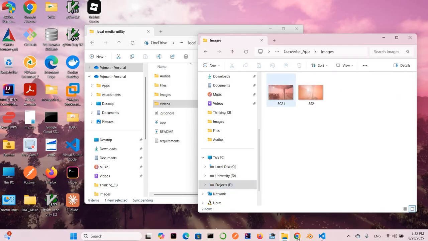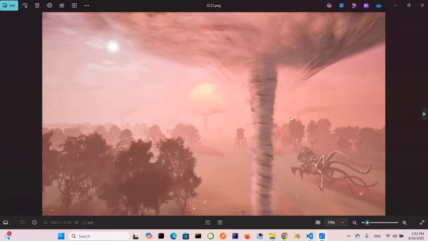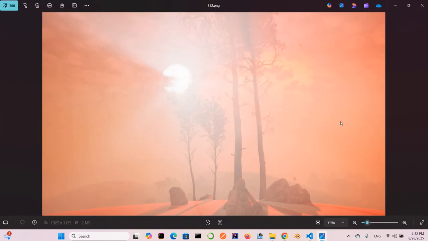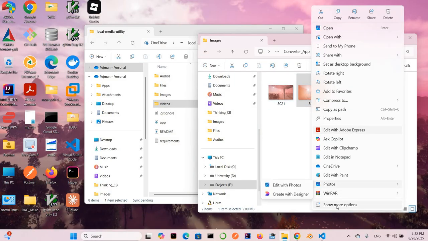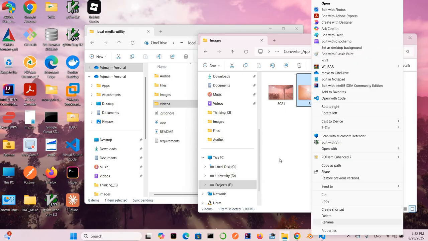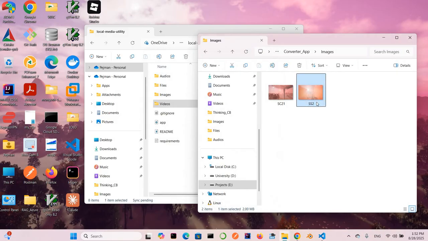For example, inside of the image folder, I have two images here. There are images from my new games P4000, and let's use them. For example, this one. What is the format? I guess this is a PNG. Yeah, that's a PNG file. Let's try to convert this PNG to another format.